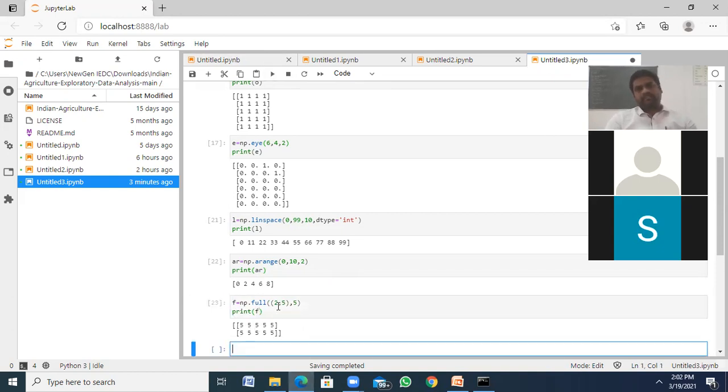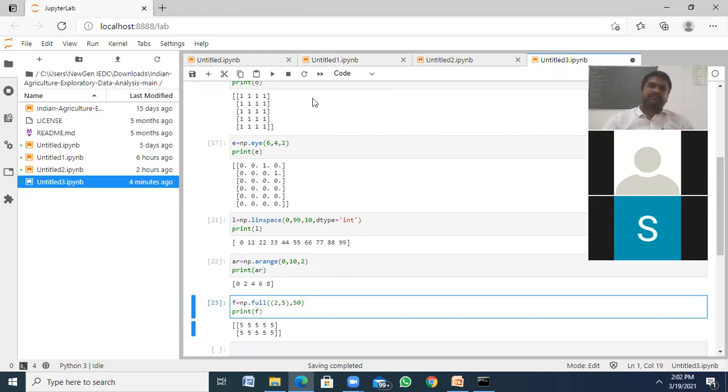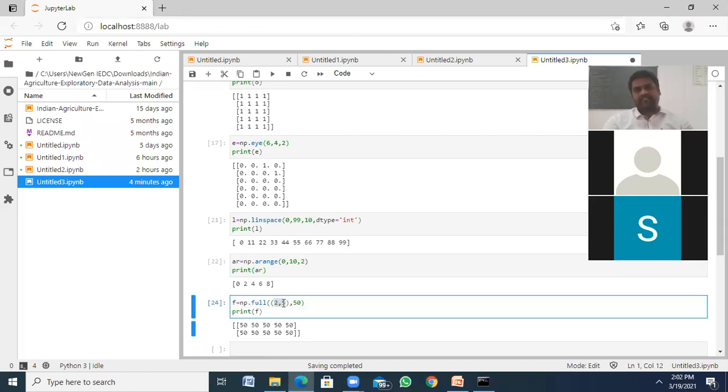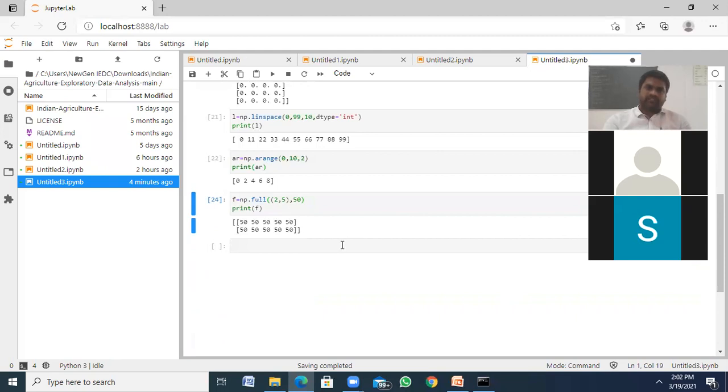See, this 2 by 5 matrix consists of only 5s. Let's say 50. What happened? It creates an array filled with the value 50. The first argument specifies the size of the array, and the second specifies the element you are filling the array with.